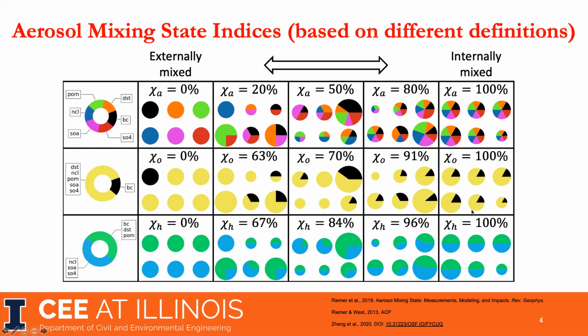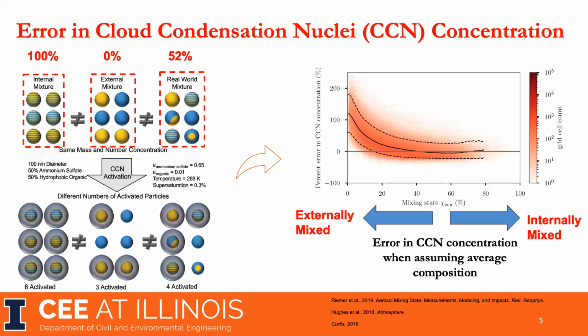Aerosol mixing state could be defined based on different purposes with different species. For example, if we are interested in optical properties, since black carbon is absorbing and we assume other species are not absorbing, we can have black carbon as one surrogate species and non-black carbon as another surrogate species. We can also define them based on hygroscopicity. Then we can calculate the Chi-O and the Chi-H. We find that between the fully external mixture and the fully internal mixture, Chi-O, Chi-H, and Chi-A are different.